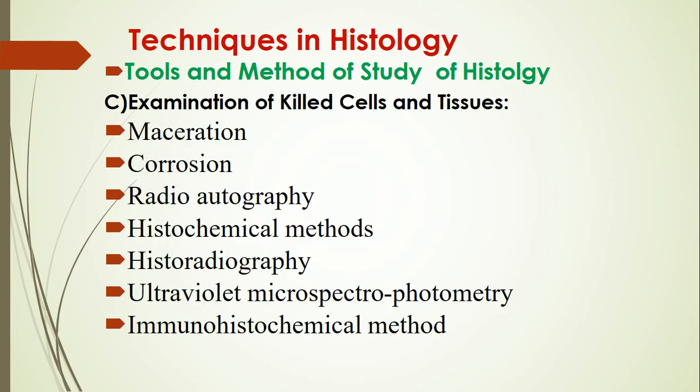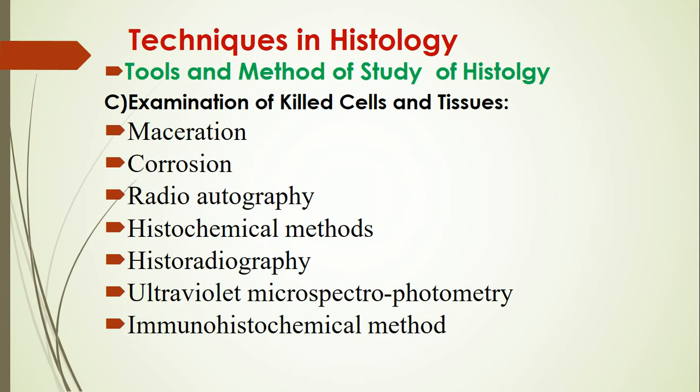Now then, next, examination of killed cells and tissues. In that, first, maceration. In this method, the tissue is kept in a strong or dilute acid and intercellular substance is removed. Due to this treatment, individual cells or tissues can be isolated. Second, corrosion. Now tissues are treated with strong alkaline solution so that soft parts are dissolved and calcareous parts are maintained.